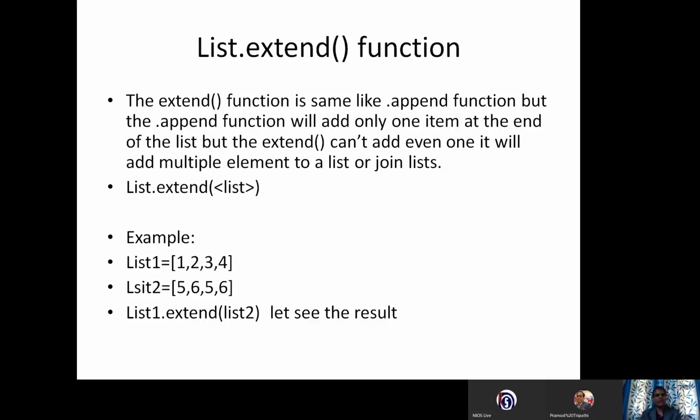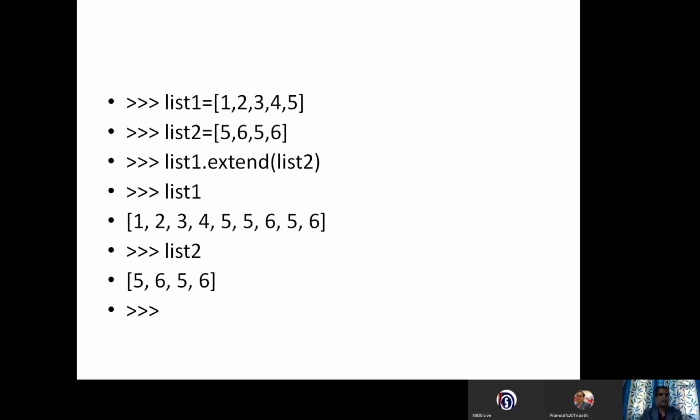List 1 has some values, list 2 has some values, and I have given list 1 dot extend with list 2, and I will get the result 1 2 3 4 5 6 5 6 5 6. You will get this on your screen. The actual data will not change for list 2, but for list 1 the actual data will change permanently. That's why the list is called mutable. Is it clear to everybody? Right.